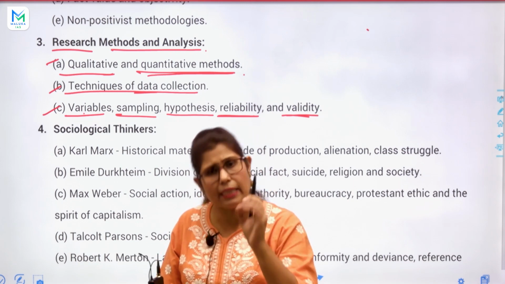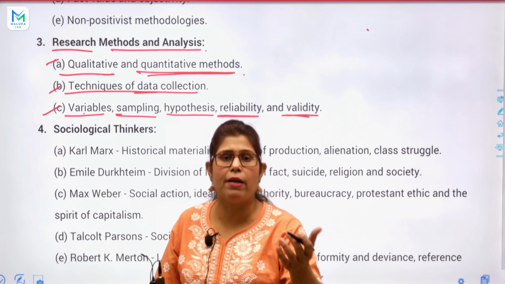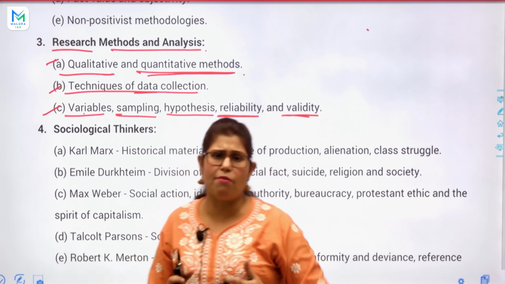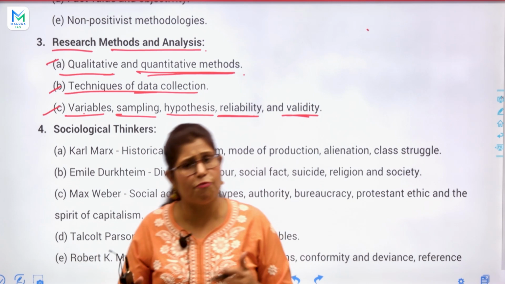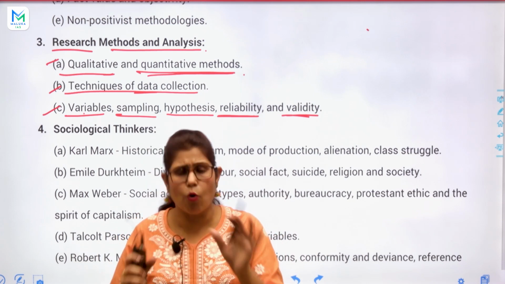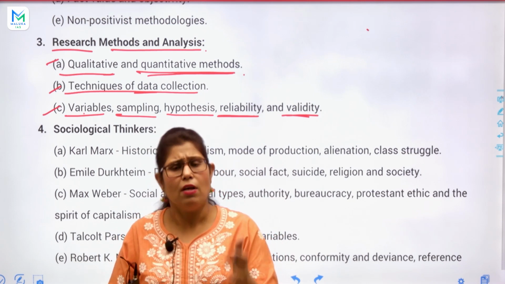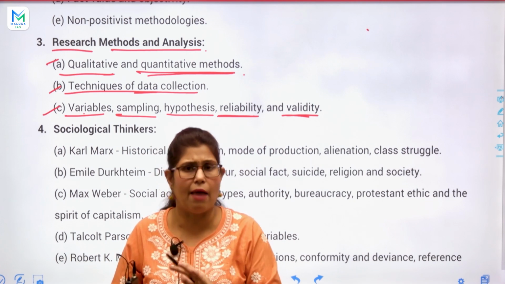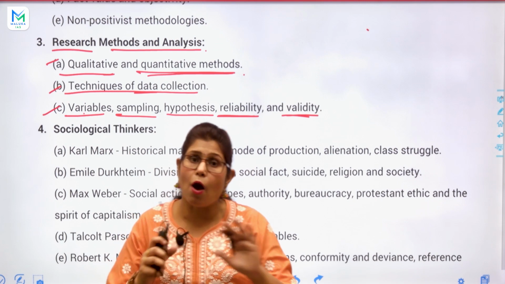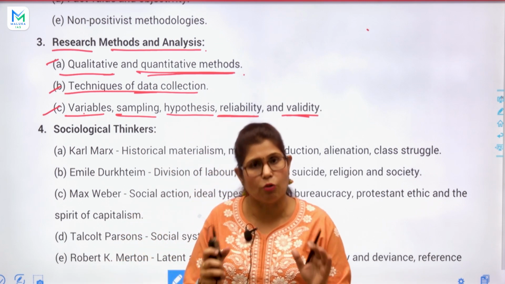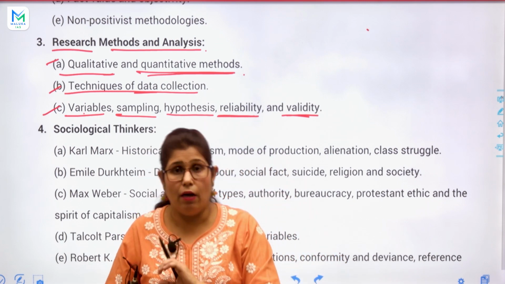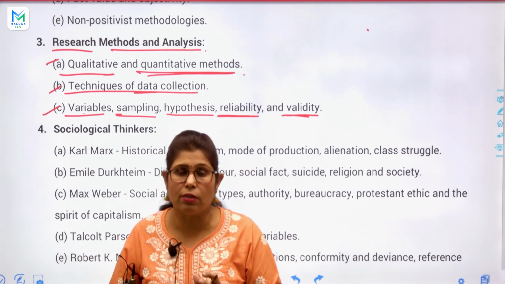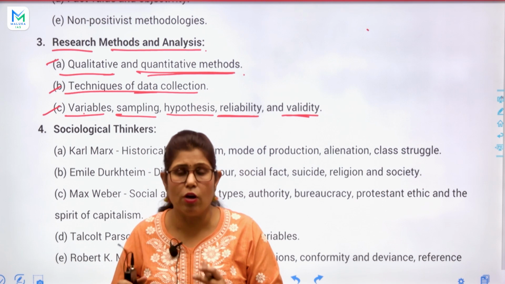So we can take some 1.5 to 2 months approximately. But the second paper we will take some 1 month. So I will finish that syllabus. The whole sociology syllabus approximately 3 to 3.5 months. In 3 to 3.5 months I will finish that syllabus purely with answer writing practice. Okay, with notes making in the classroom. Don't worry, I will make the notes. I know that is a very good way.